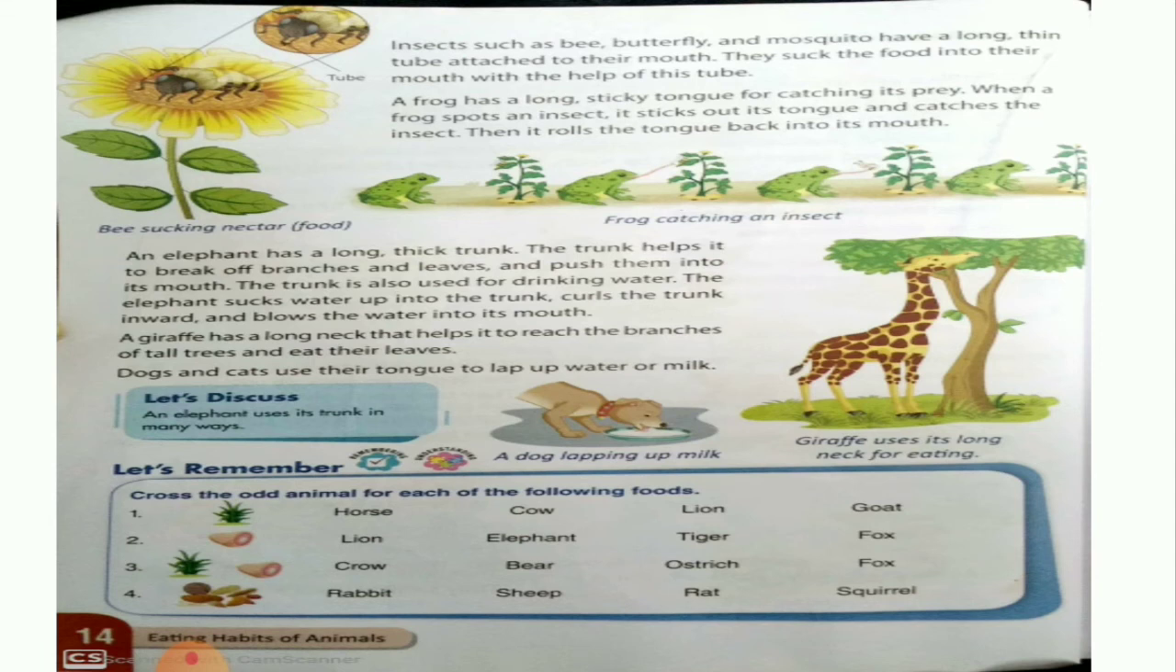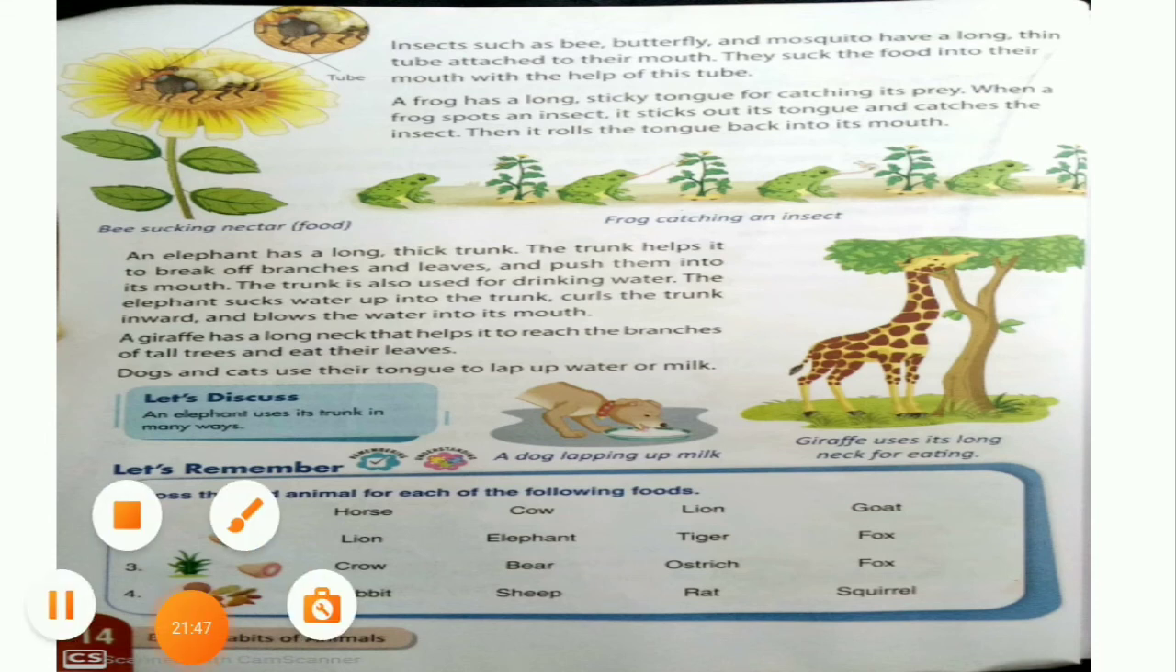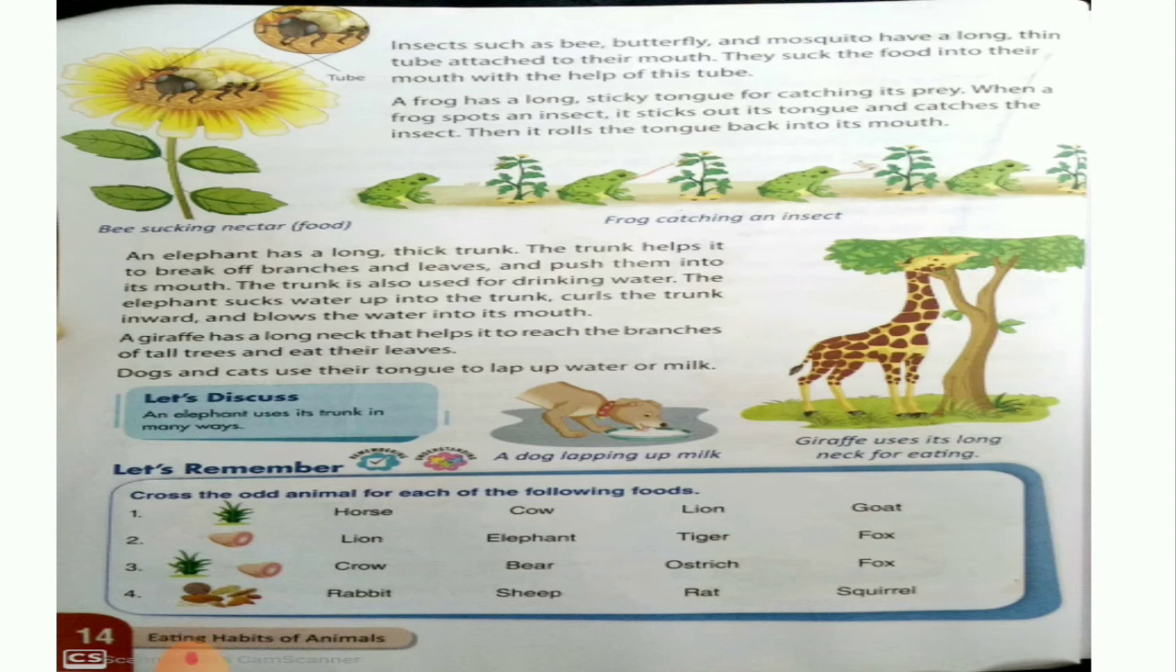Here you are having one small worksheet. In that we will cross the odd animal for each of the following foods. So here you have to cross the animal which is the odd one. Here you can see food is given and here there are names of the animals. You have to cut the odd one, but we will circle the odd one. Okay, so you can do a wrong mark or a circle or anything, you can cut also. Here I am doing a circle.